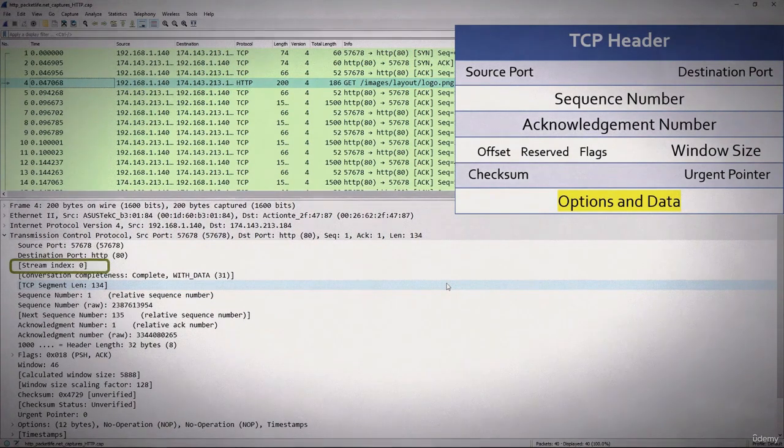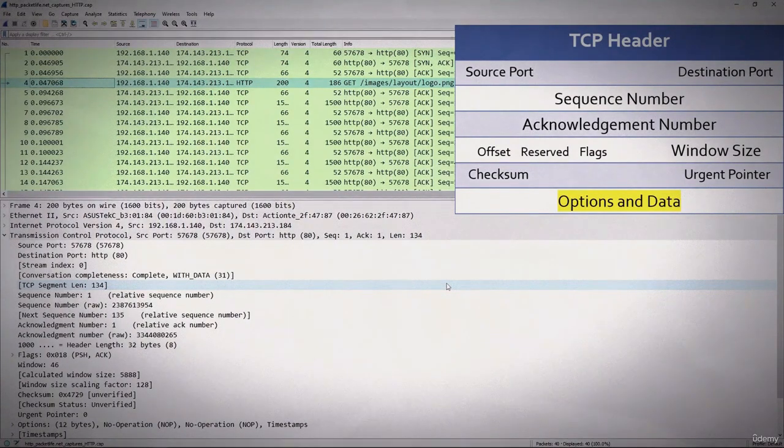Here we see stream index 0. There is no such field value in the TCP header for stream index. That's a value calculated by Wireshark. This helps you to keep track of the many different streams in Wireshark. And if we were to look at conversations, we could go to stream index 0 or stream 14 or whatever you would like. Here we see TCP segment length 134.